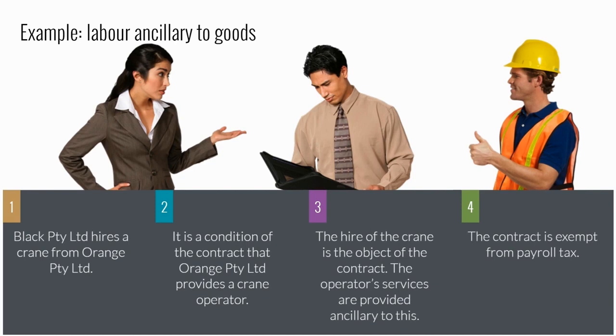This exemption is not intended for situations where the contractor may bring their own tools or equipment to do their work. There is a separate contractor deduction for this that we will talk about later on. Rather, this exemption is intended to capture situations where the object of the contract is the supply of the goods and the services performed are secondary to this. For the above example, the crane operator is supplied with the crane as it takes technical expertise and a license to operate the crane. So, the hiring company is obliged to supply the operator as well as the crane, the provision of which is the purpose of the contract.